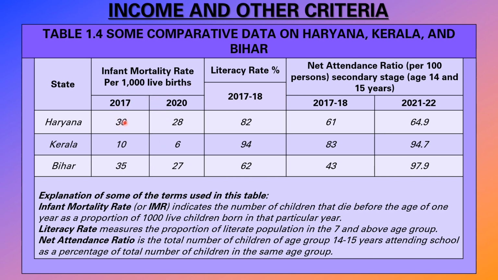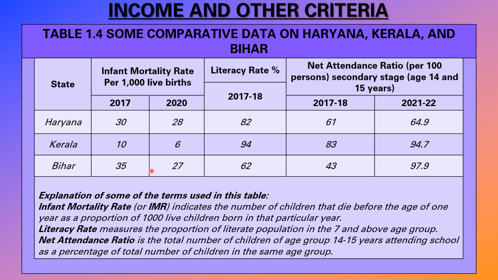Here you can see for every 1,000 children born in Haryana, 30 died in 2017. In 2020, 28 children died. Now it is decreasing. Why do they die? In Kerala you can see 10 in 2017, and in 2022, 6 children died.